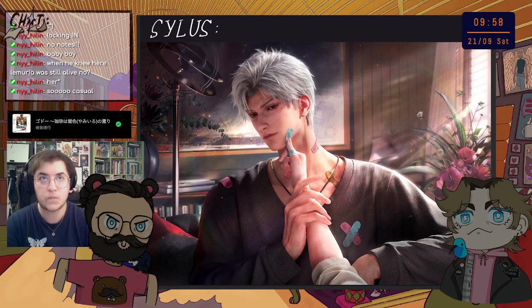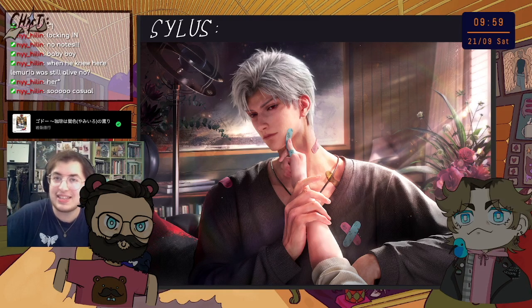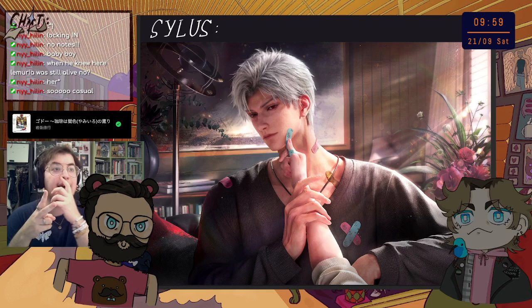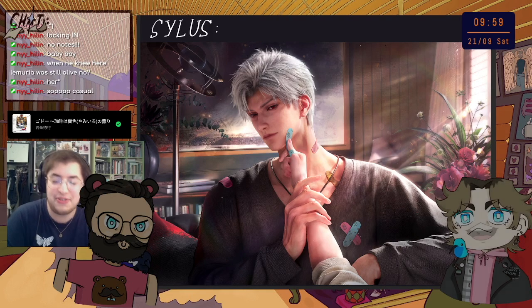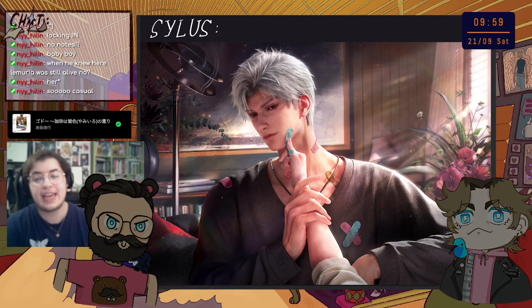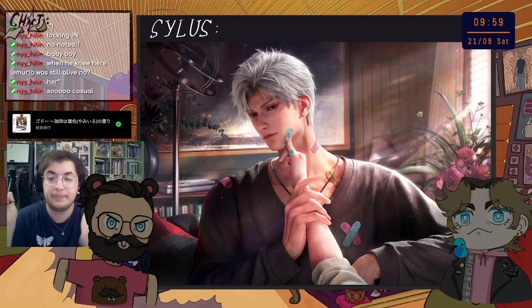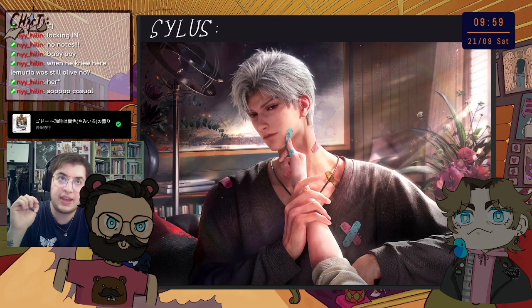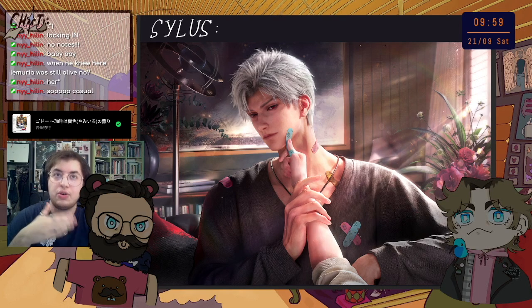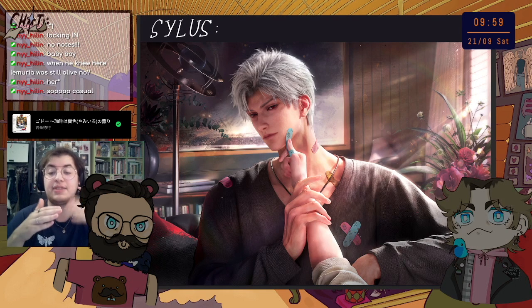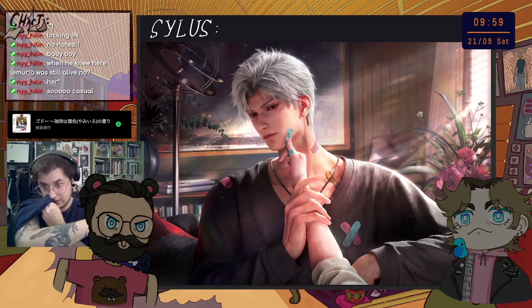I am wondering, first of all, in Xavier's timeline, whether it's before or after Sylus went here and took power. Depending on that, for him Sylus is either the head of the planet that he comes from, or a guy that went and killed the emperor that they used to have, which I think is interesting. Like I said, he has the necklace thing that reminds me a lot of this guy's evil. Is it that he's under his control, he has a contract with him, he has something to do for him? I don't know. We don't know. I would love to know.